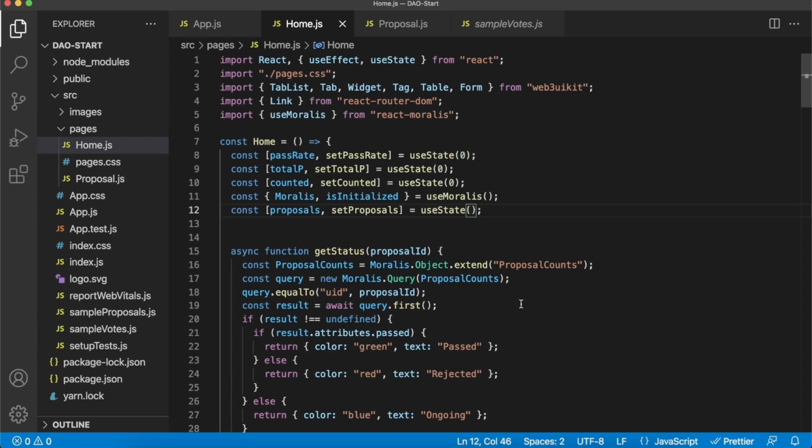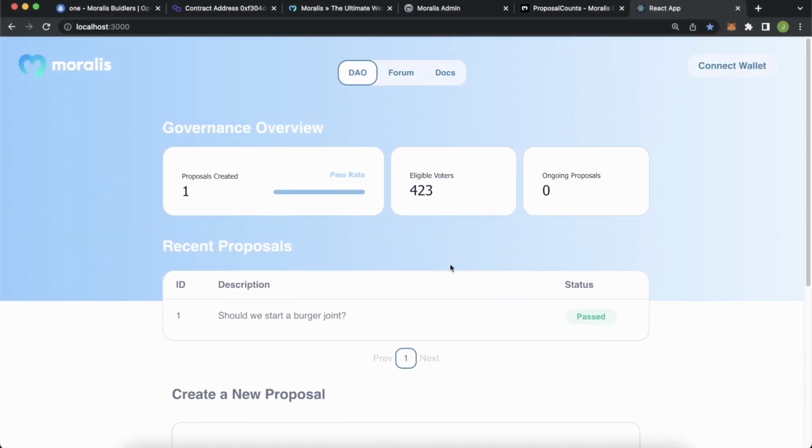But now, if we save this and go check out our app, it should be rendering with the data from our smart contract already. And look at how cool this is. We have our should we start a burger joint proposal, and it was passed. We have our total proposals created, which was 1. The pass rate is 100%. The eligible voters is still not implemented. We have to implement that next. And the ongoing proposals, because we haven't presented any more proposals, that is set to 0. How cool is this? And then this will automatically be updated as we interact with our smart contract.